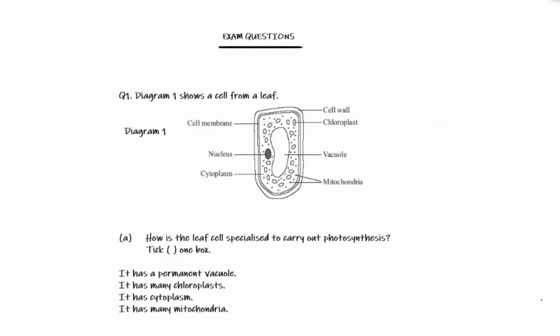This brings us to the last section, the exam questions. Question 1. Diagram 1 shows a cell from a leaf. So that means this is a plant cell. We have in the plant cell the cell membrane, the nucleus, the cytoplasm, the cell wall, chloroplast, vacuole, and mitochondria.